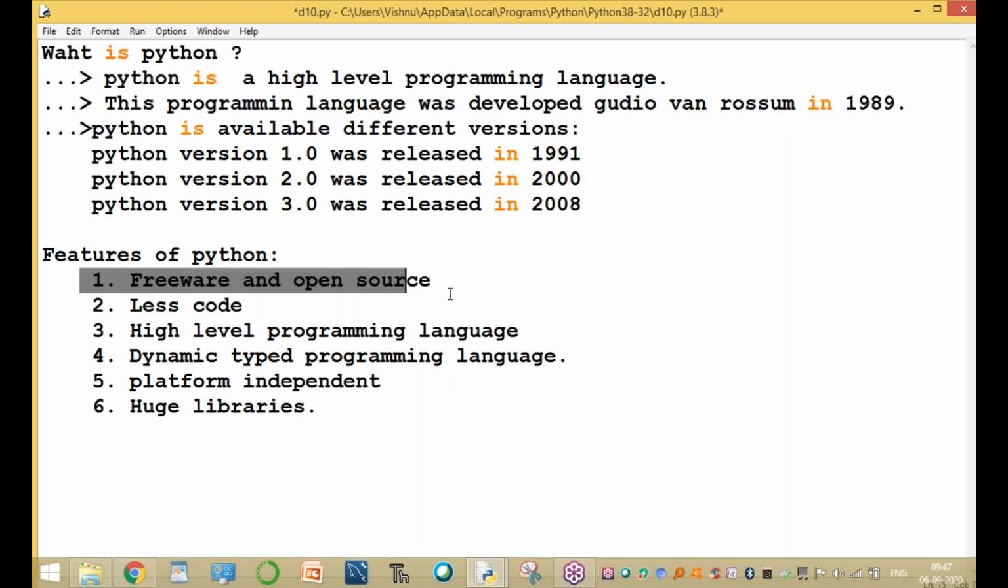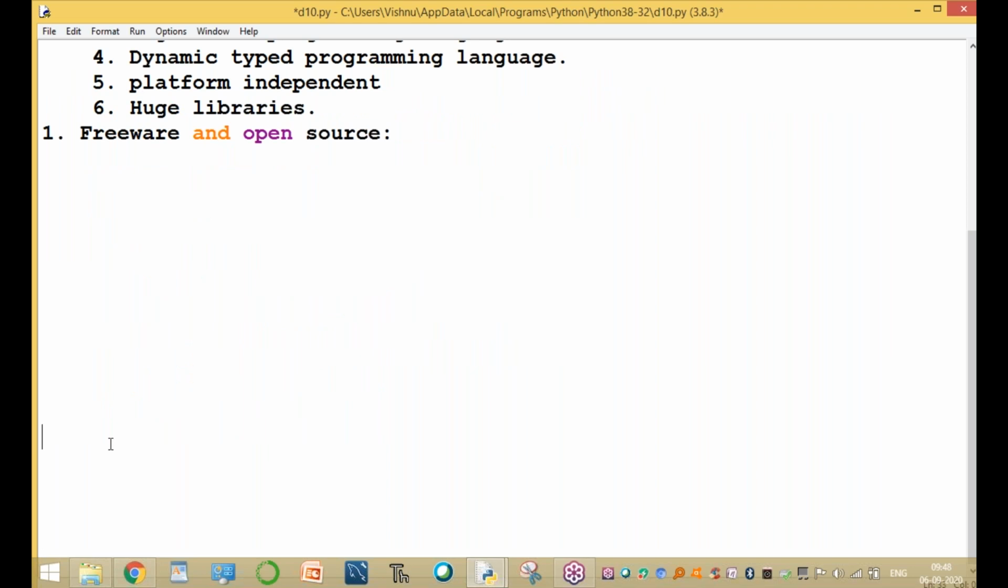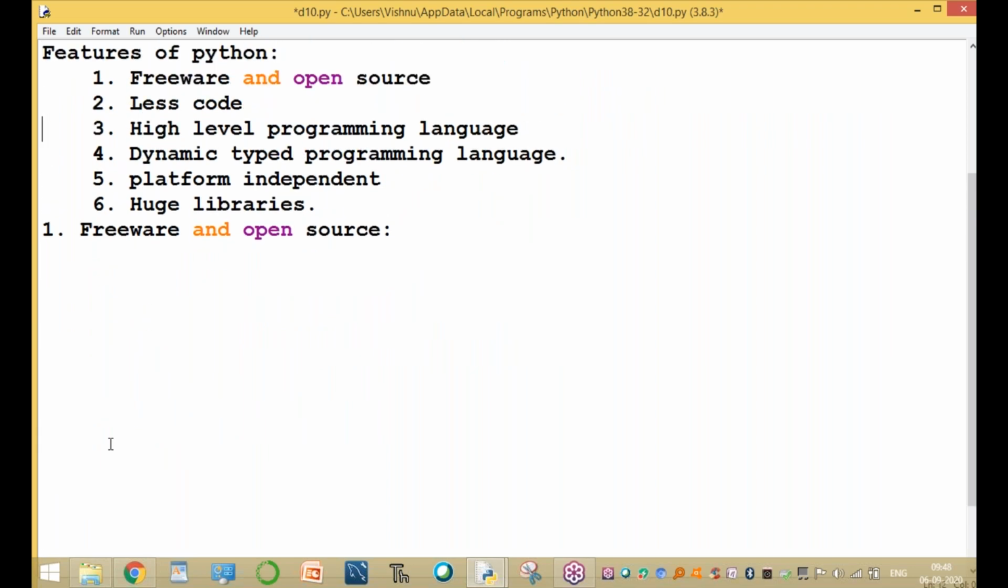The first one is free and open source. What is free and open source? We can use Python software without any license, and it is free. That is called free and open source. This is our first point, freeware and open source.